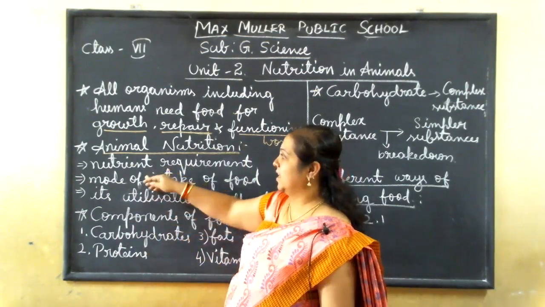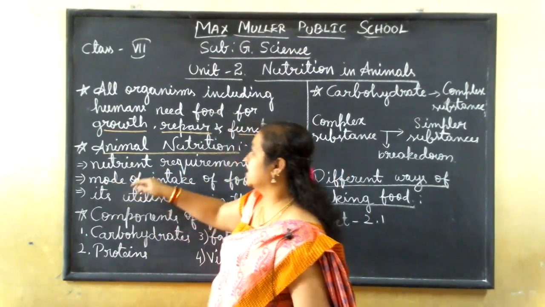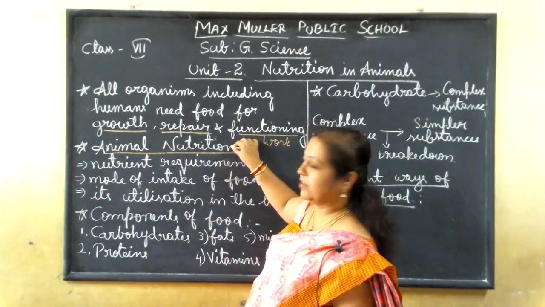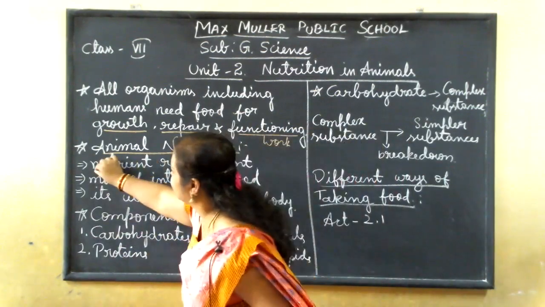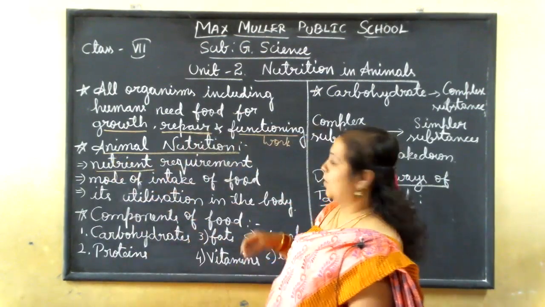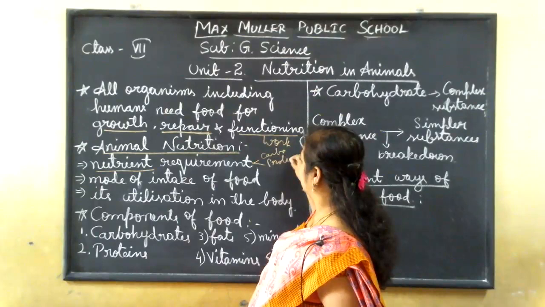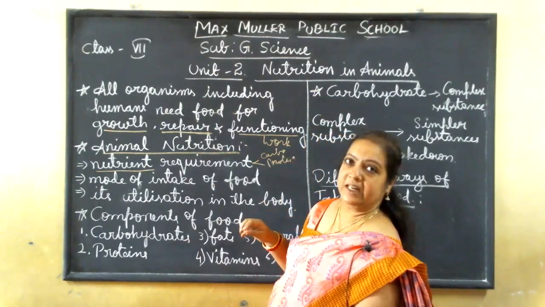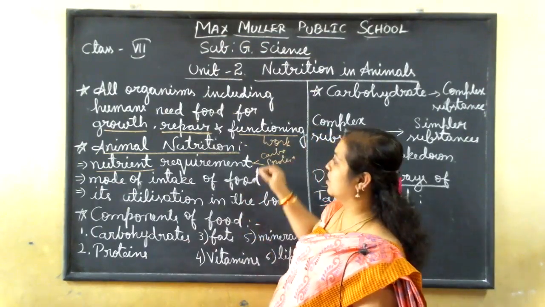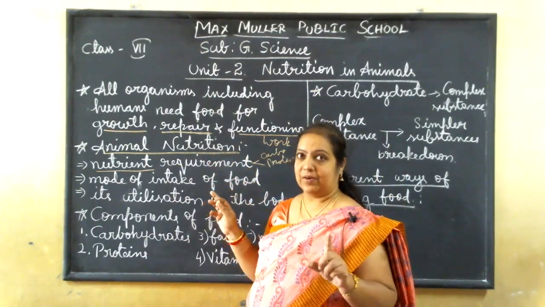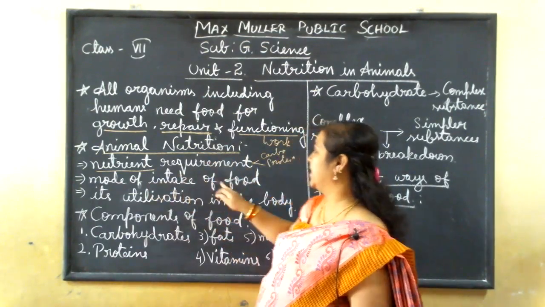Okay, that we'll see. The first step is the nutrient requirement. In nutrition, we need the nutrients. What nutrients? It may be carbohydrate, protein, mineral, vitamins. Those are the required nutrients that we want first. After that, the mode of intake of the food.